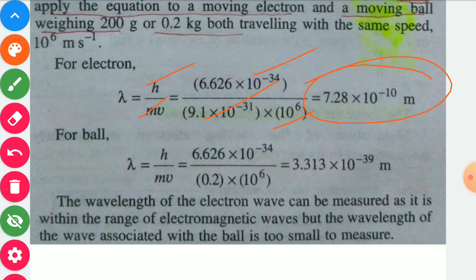For the ball, all the things will be the same, but for the mass of the ball we have to put 0.2 kilogram. So for the ball, lambda is equal to h upon mv. The h value is 6.626 into 10 power minus 34 joule second. Mass of ball given is 200 gram, so we may write 0.2 kilogram in place of 200 gram, multiplied by velocity, that is 10 power 6 meter per second. So on solving it will be